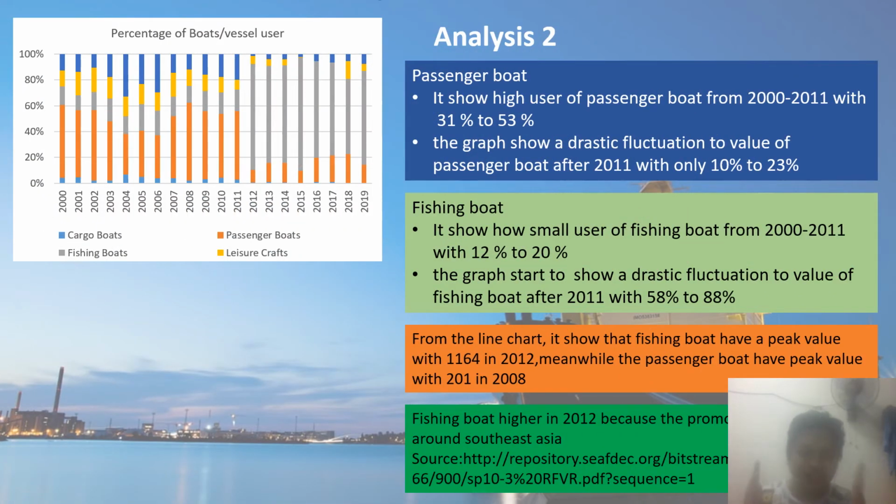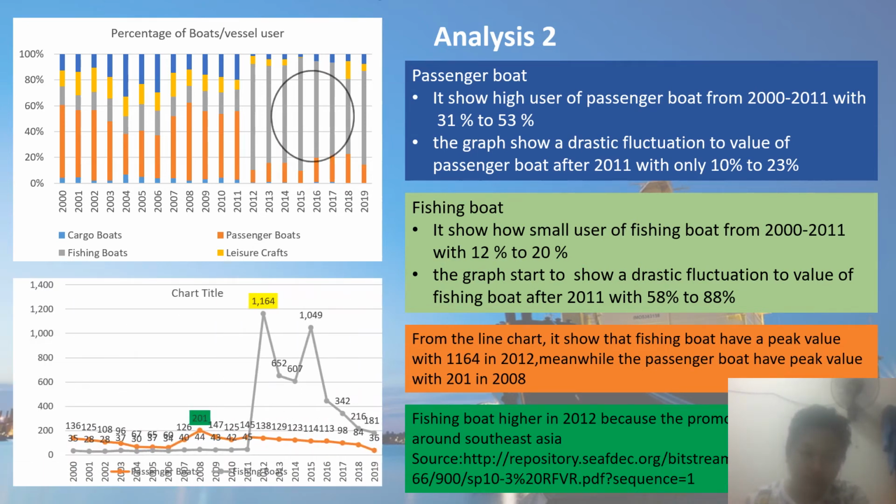Okay, next for analysis 2, we are using a 100% stacked bar chart to find the pattern of type of boat or vessel through 19 years, from 2000 to 2019. The results show how dominant certain types were before 2012 and after.